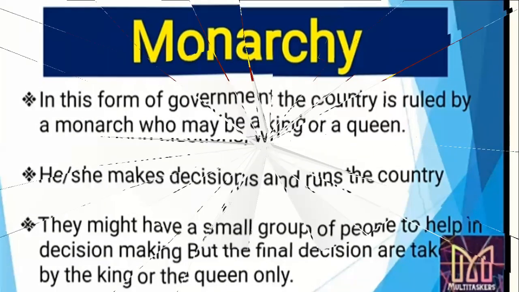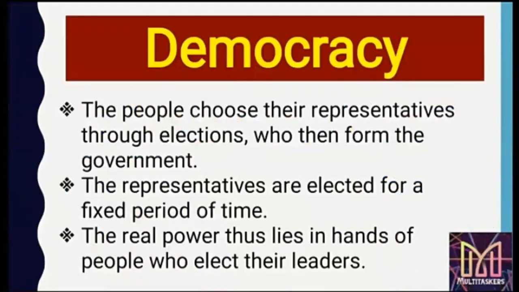Next, democracy. Democracy is nothing but we make the government. People choose their representative. Means we choose our representative, we give the elections, and then the government is formed. And such type of government is known as democratic government. India is a democratic country, because we are living in India, and in India we are making the government with the help of the votes, with the help of the elections. We ourselves, we are making the government.